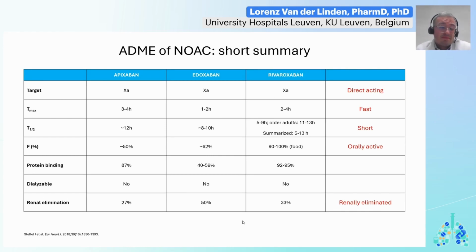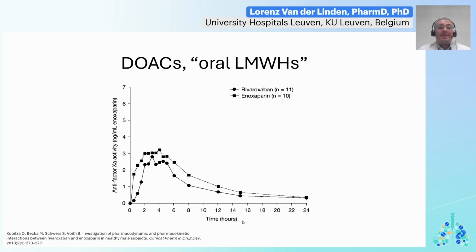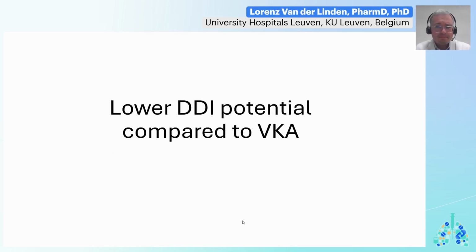All of them work fast. They work rather short as well, and then you arrive quickly at steady state, and similarly, within 2 days of stopping DOAC, most, if not all, anticoagulant activity will be dissipated, and all of them undergo some degree of renal elimination. In that sense, you can consider them to be rather oral analogs to low molecular weight heparins. They kind of work the same way in our body. And these DOACs have a much lower drug-drug interaction potential compared to vitamin K antagonists, for sure, but it is not zero, particularly if you compare them to low molecular weight heparins.